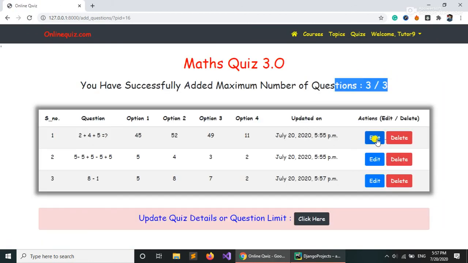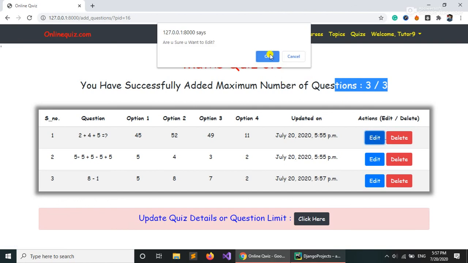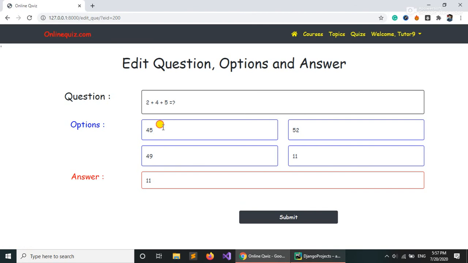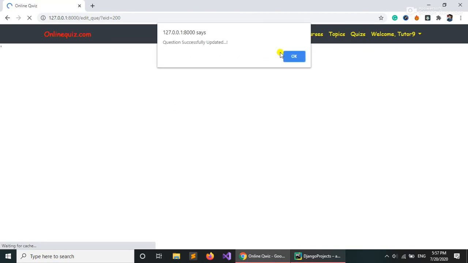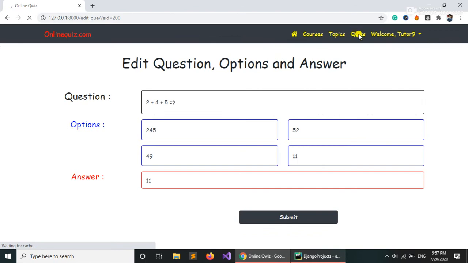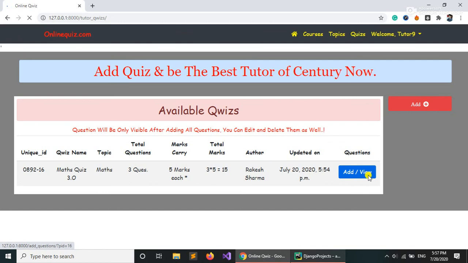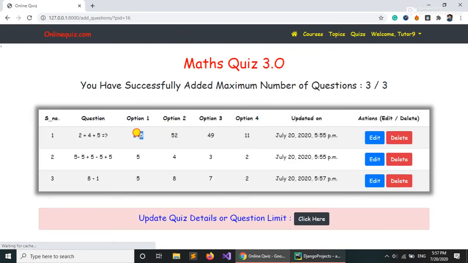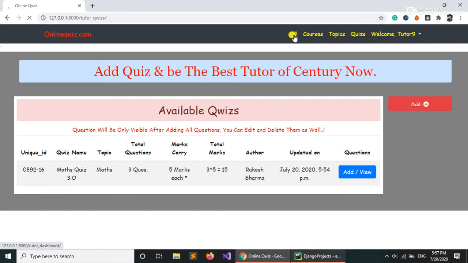You can edit the question as well. Are you sure you want to edit? Yeah, I want to edit. So 45 can become 245, let's see if it's updated or not. Let's go to quizzes, add and view. Yeah, it has been changed to 245, right? So we have already added the quiz, and let's see, the dashboard has been updated, I hope so.